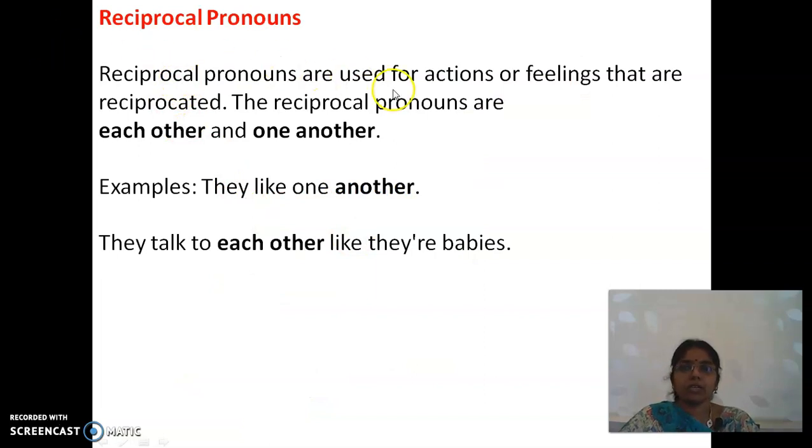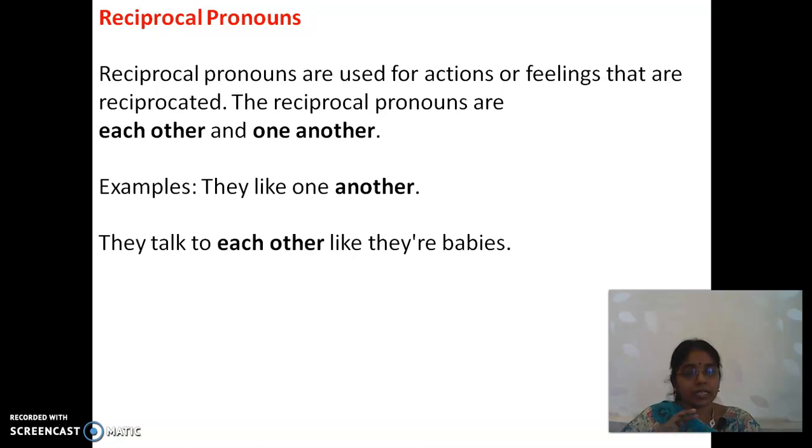Reciprocal pronouns are used for actions or feelings that are reciprocated: each other, one another. For example, in mathematical terms, in a fraction the numerator is on the top and the denominator is on the bottom.